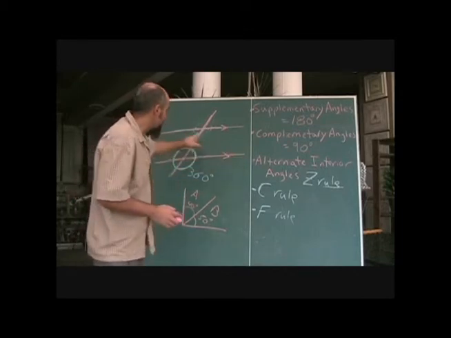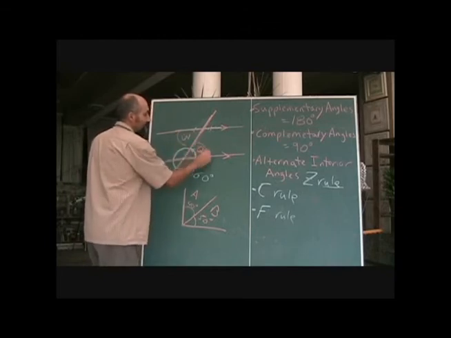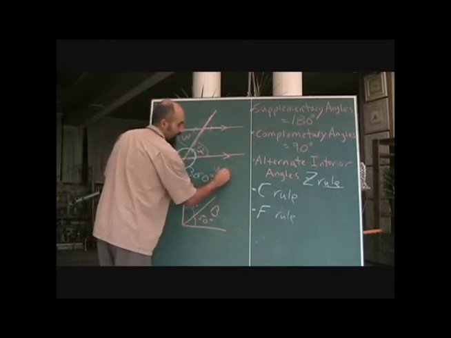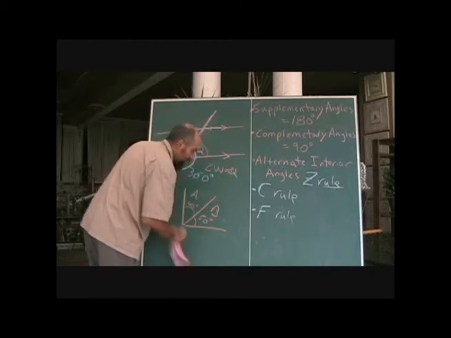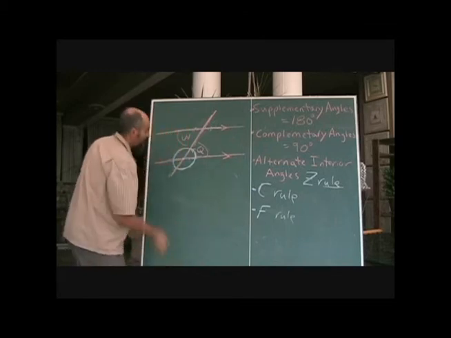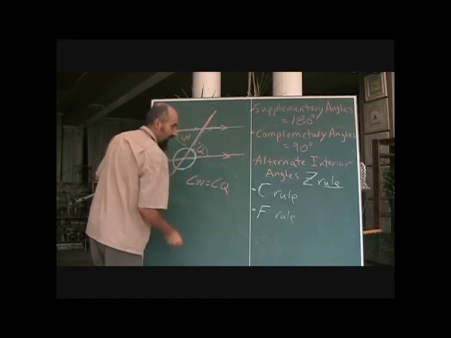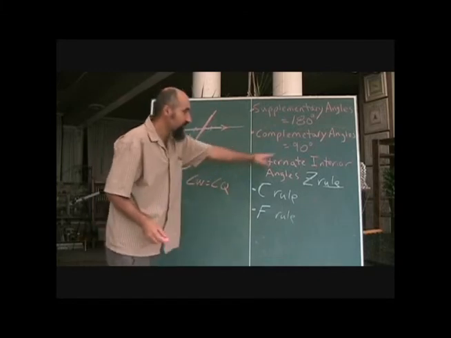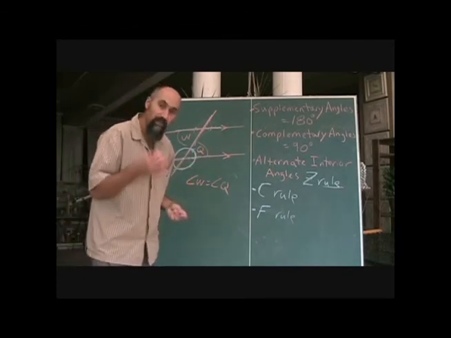For example, if they give you W here and Q here, and you say angle W is equal to angle Q, and the reason is alternate interior angles, that's a valid response, and you get a point for that.